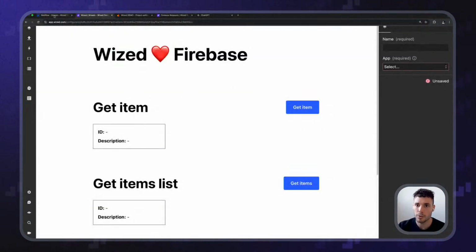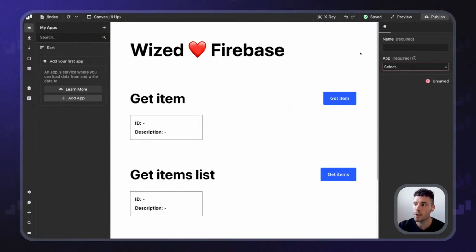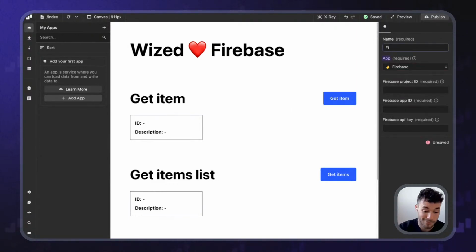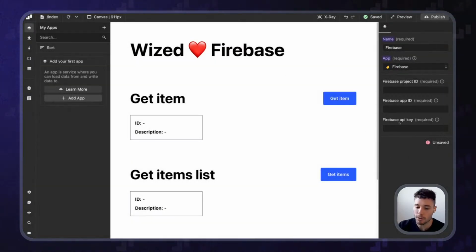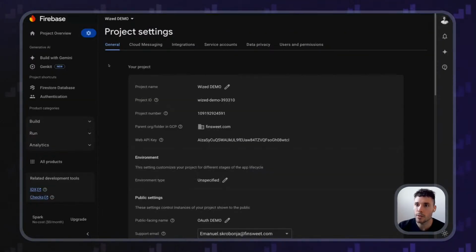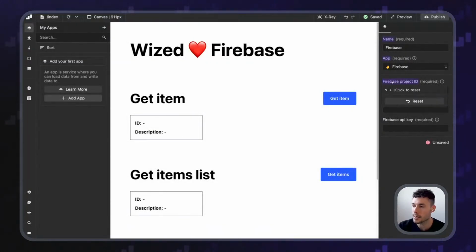So let's go back to Wized. I'm going to open apps and I will create a new app. I'm going to click Firebase and let's name this something very obvious, like Firebase. And we need three things. We need the project ID, we need the app ID, and we need the API key. So if we go back to Firebase, we've got the project ID from here. So I'm going to paste this in here. Then we need the app ID.